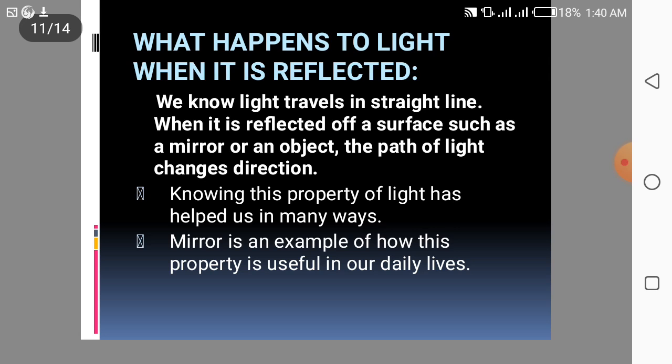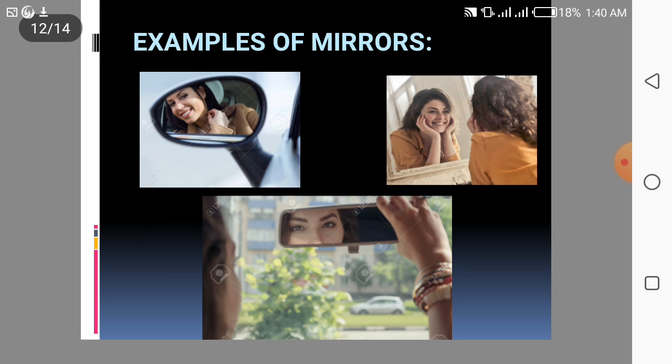What happens to the light when it is reflected? We know light travels in a straight line. When it is reflected off a surface, such as a mirror or an object, the path of light changes direction. Knowing this property of light, light has helped us in many ways. Mirrors are an example of how this property is useful in our daily lives. Here are examples of mirrors. We see our faces in the mirror. We use rear view mirrors of a car. We use side view mirrors of a car for driving.